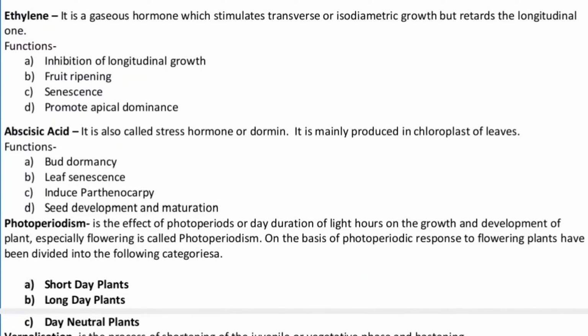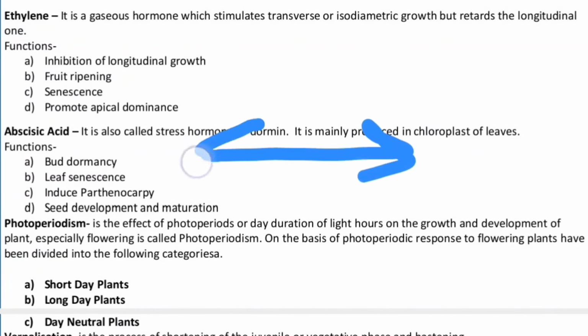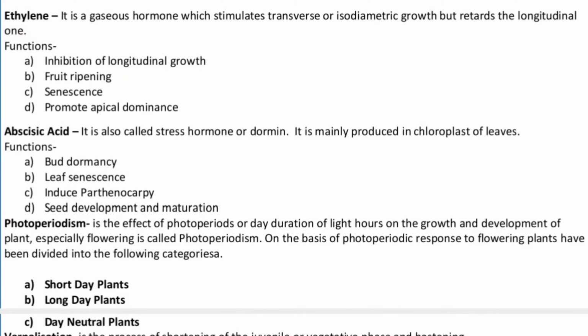Now, dealing with ethylene, the gaseous hormone. Ethylene stimulates the transverse or isodiametric growth, but it retards the longitudinal growth. This is also responsible for increasing the girth of the plant, and for inhibition of longitudinal growth. It is used for fruit ripening. Yes, ethylene is one of the most important hormones for fruit ripening. It is responsible for senescence as well, and for lateral dominance. Here, although apical is written, it is still responsible for lateral dominance.